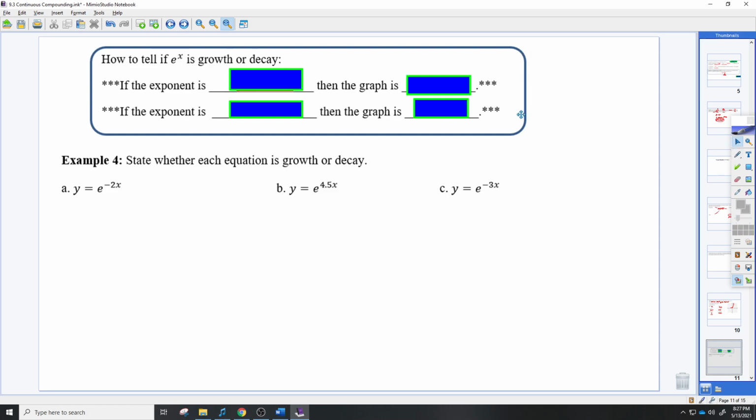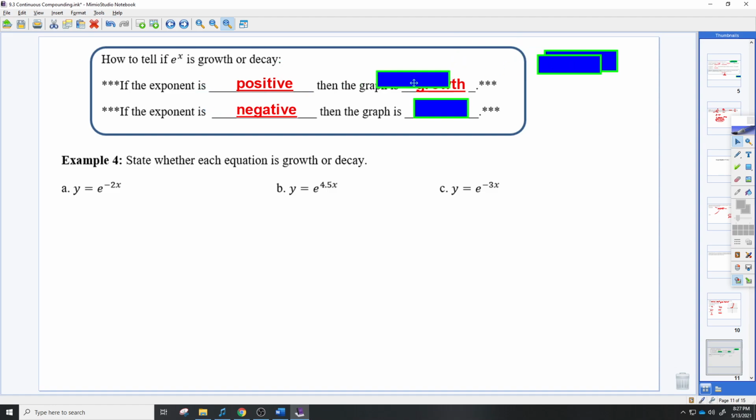Okay, so how do you actually tell if e to the x is growth or decay? The one we just did was growth. However, you can get decay out of e to the x. So here's what you're going to look at. And this is only for e to the x. If the exponent is positive, so in this case, we just had positive x, then we know the graph is growth.